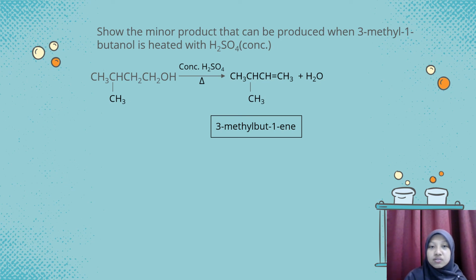But as we all know, this reaction can produce two products, a major and a minor one. The major product has been explained in the previous slide, so I will tell you about the minor product for this reaction. As we can see on the slide, 3-methyl-but-1-ene is the minor product, compared to 2-methyl-but-2-ene, which is the major product. This is because 3-methyl-but-1-ene has fewer alkyl groups compared to 2-methyl-but-2-ene. So it becomes the minor product while the other becomes the major product.